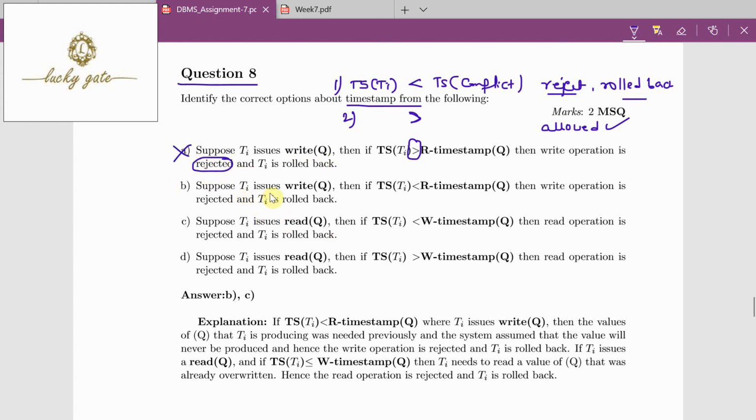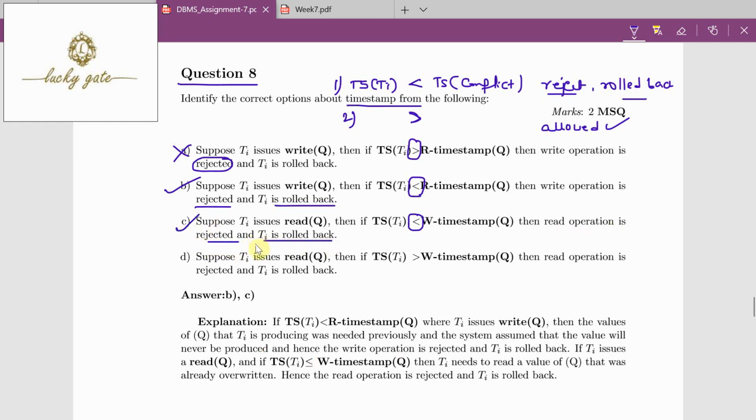Suppose Ti issues write Q, if Ts of Ti less than R timestamp of Q, because if it is lesser, it is to be rejected. Then write operation is rejected, correct, and Ti is rolled back, correct. So B is the correct statement. Suppose Ti issues read Q, then if Ts of Ti lesser means it should be rejected and rolled back. Then read operation is rejected and Ti is rolled back.